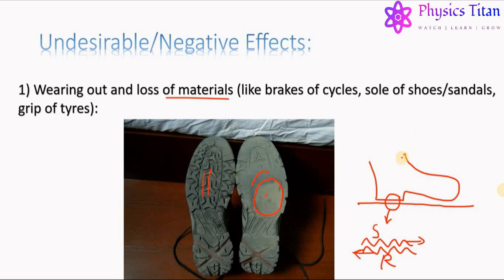Now, since the sole of the shoe is made up of rubber, it is not strong enough to handle this rubbing. So a part of it gets broken and removed from the shoe. That is, this area gets removed due to the rubbing. That is why the old shoe has become slippery with time. Now let us proceed to the next